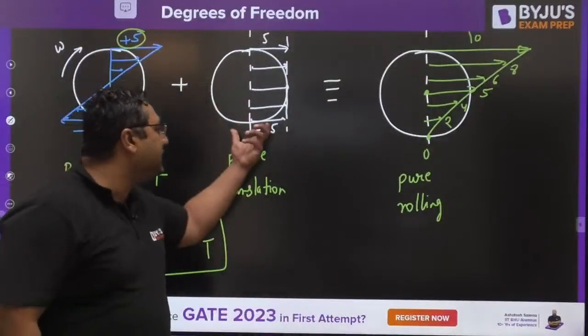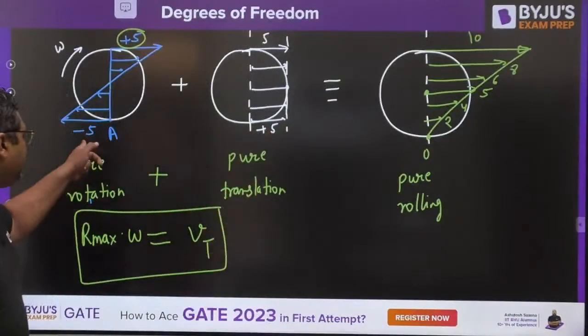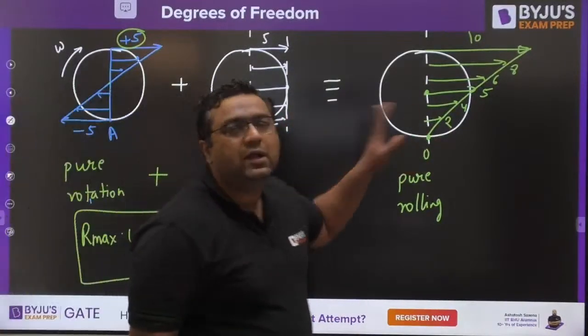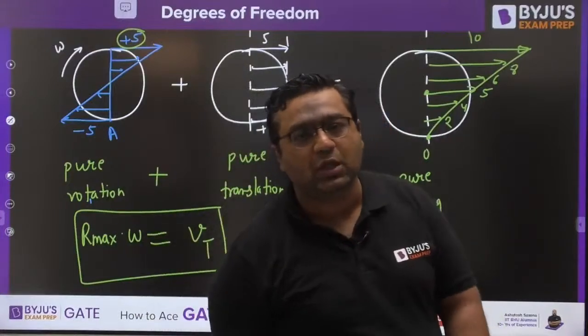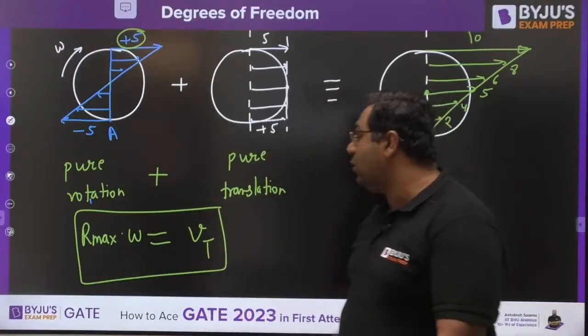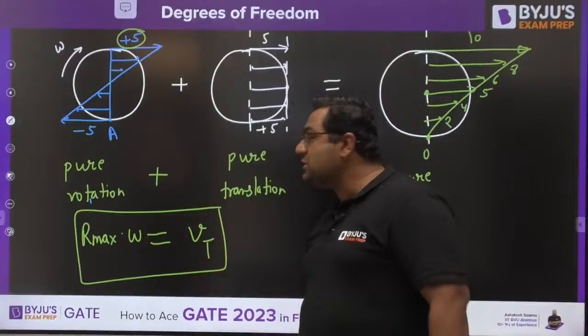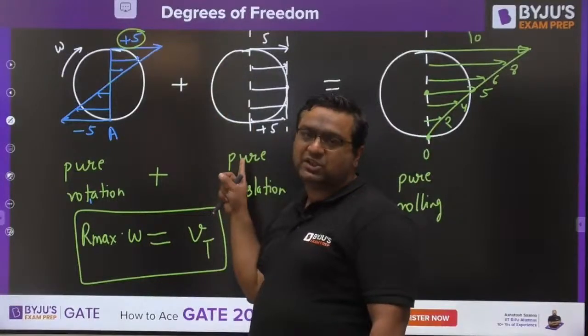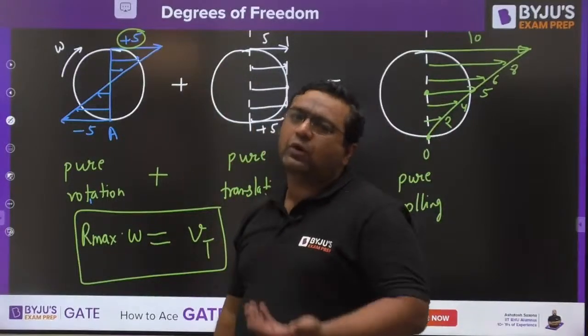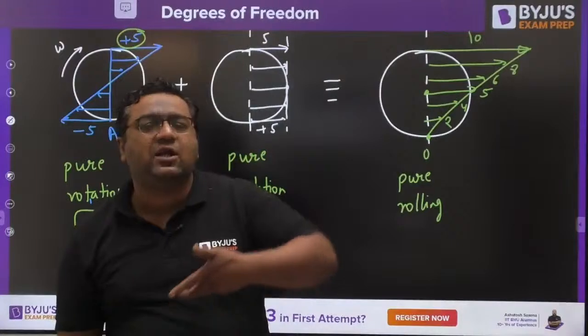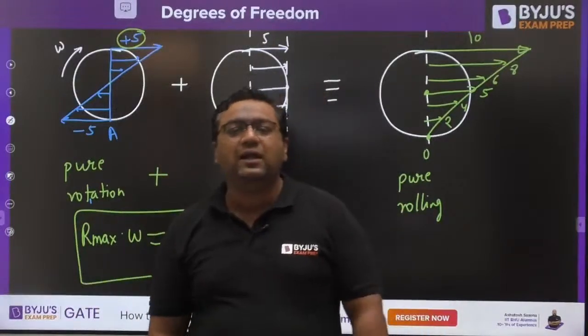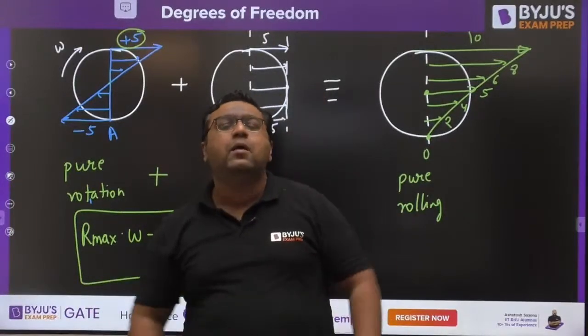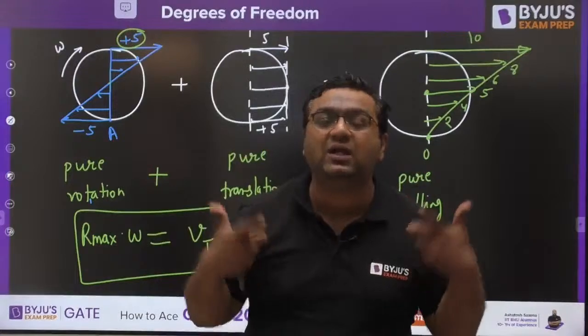Because if you add 6 meter per second, then -5 plus 6 would become +1. This would not be a pure rolling motion. So pure rolling motion is possible only for this condition, which is giving relation between this translation and rotation. So yes, pure rolling is a combination of translation and rotation, but independently it is said to be one motion only, because both the motions are related to each other.